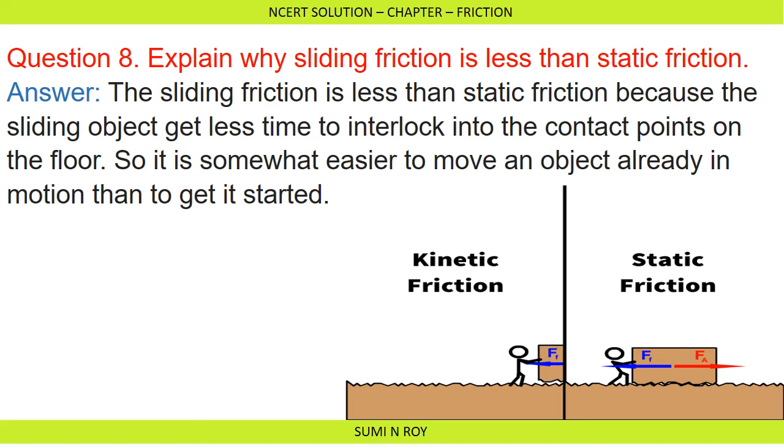So as we can see, when an object starts moving, it is getting enough time to get interlocked with irregularities of the surface. But when the object is already in motion, it is getting less time to get interlocked with the irregularity, or you can say contact points on the floor. So it is much easier to move an object which is already in motion. In static friction, we have to overcome the static friction and then start pushing the object, so it will be much harder.